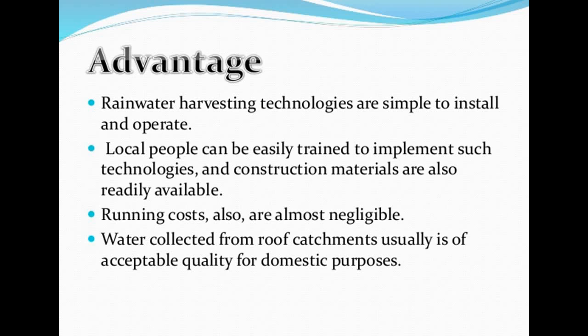So basically it is quite easy to install and to operate, and local people can be easily trained to implement these techniques or technologies and construct them out of readily available material. It is not difficult to install these things, and people can be trained easily to implement these technologies at their home.